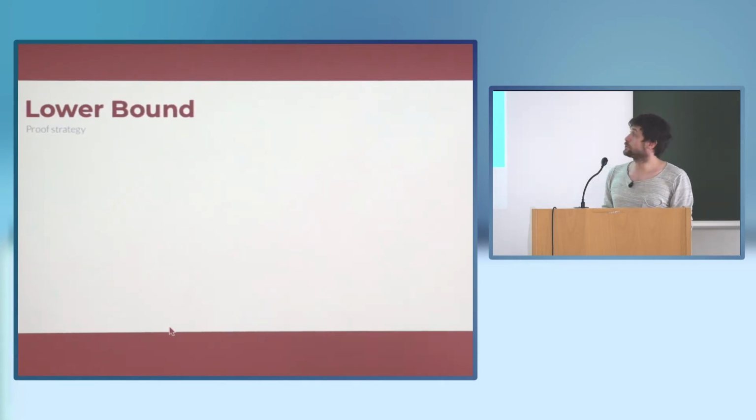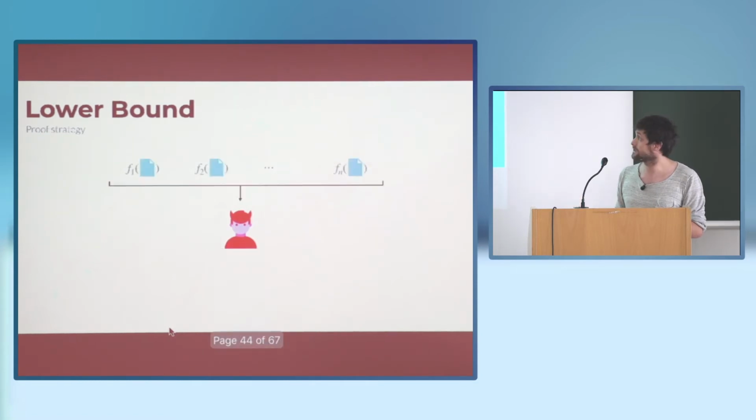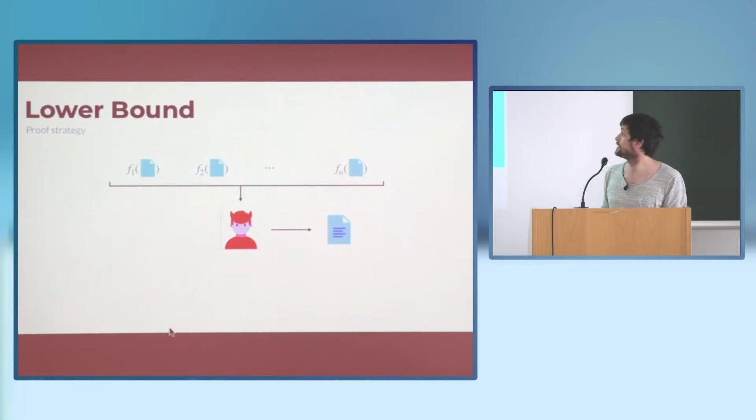And the idea is simply to define some leakage functions and an adversary that does something with the output of those leakage functions, such that whenever the lower bound is violated, the adversary is successful in breaking the leakage resilience, meaning that if you want the adversary to be not successful, you have to satisfy this constraint. The adversary gets the leakage from all of those files, and then tries to recover the file.